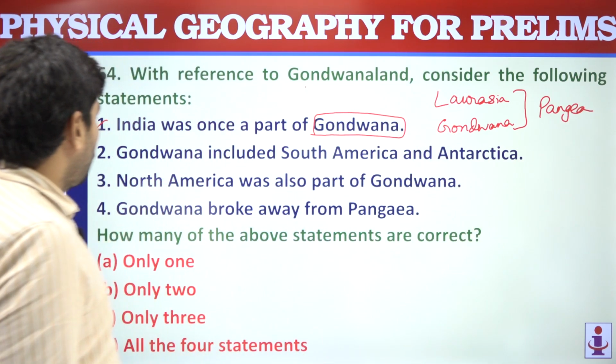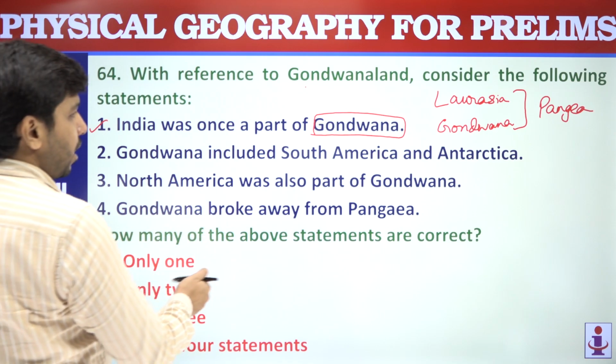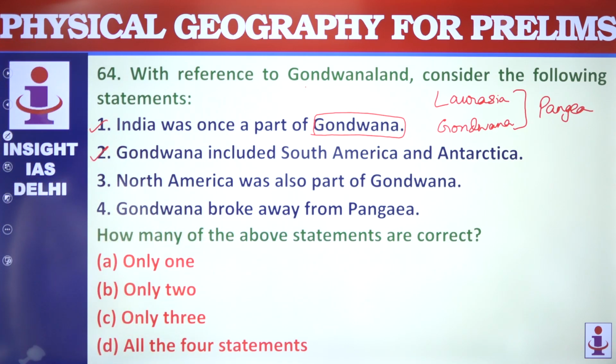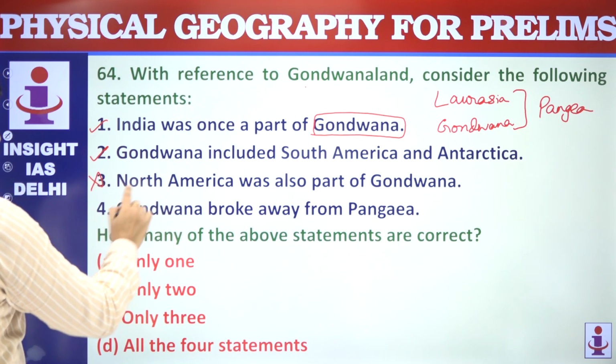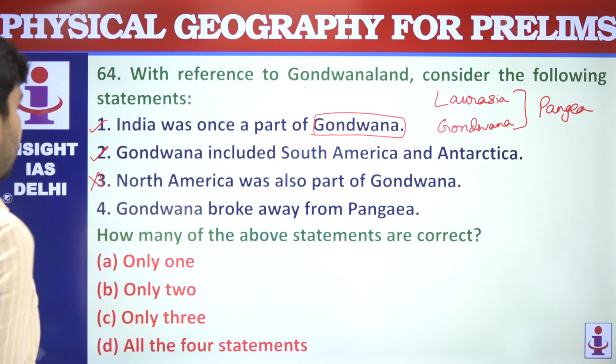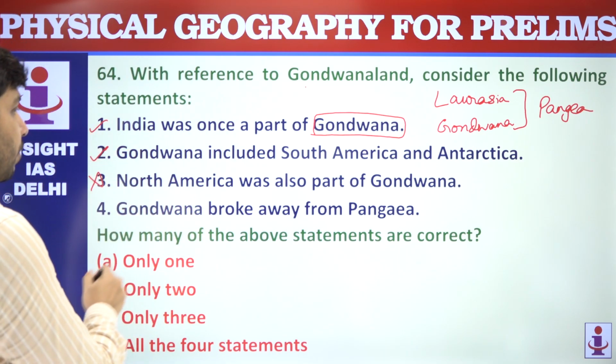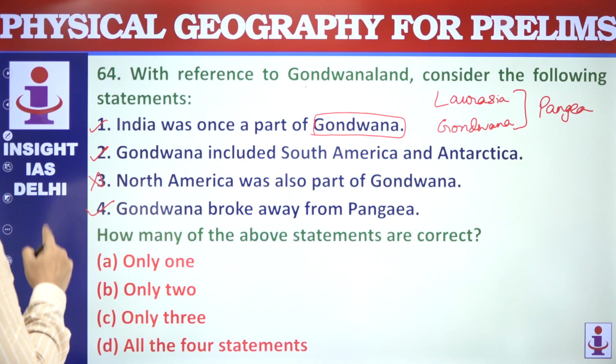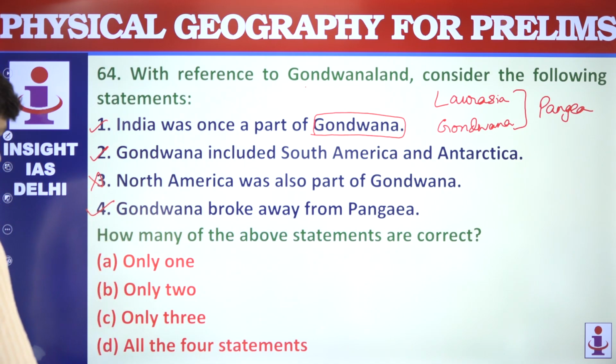So Gondwana included South America and Antarctica. This is correct. North America was also part of Gondwana. This is not correct. North America was part of Laurasia. Gondwana broke away from Pangaea. This is correct. So statements 1, 3 and 4 are correct. Yes, so option C will be your correct answer.